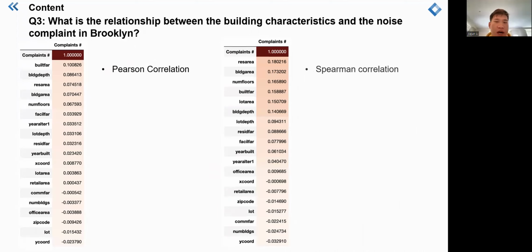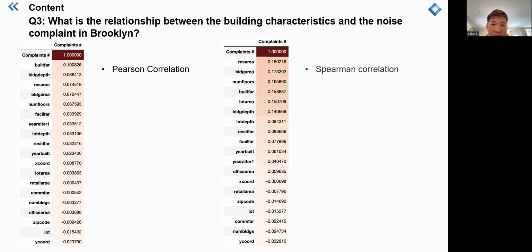Hi everyone, this part is to answer question 3, which is the relationship between the building characteristics and the noise complaints. The table on the left shows the result of Pearson's correlation, which is used to measure linear correlation.